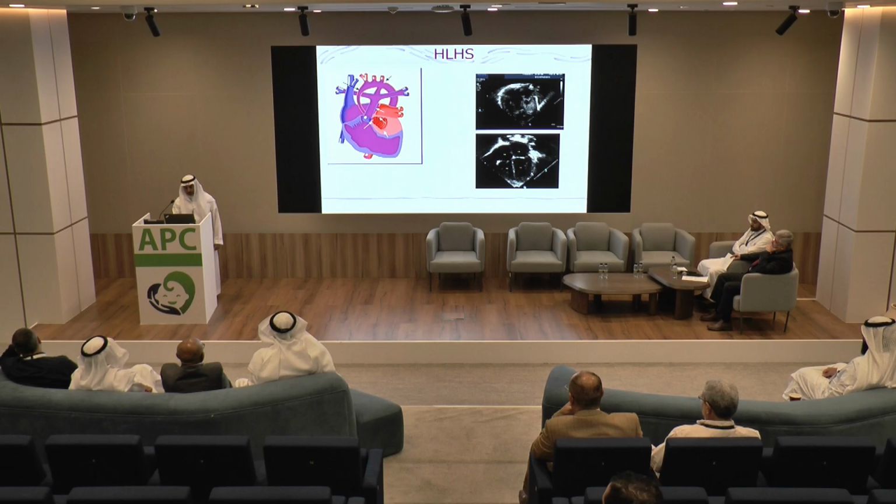And this is how it appears in echo. See the left ventricle, this is the normal. This is the left atrium, left ventricle, right atrium, and right ventricle. And see in the hypoplastic heart, it's a chunk of muscle only, and this is only the cavity of the LV.